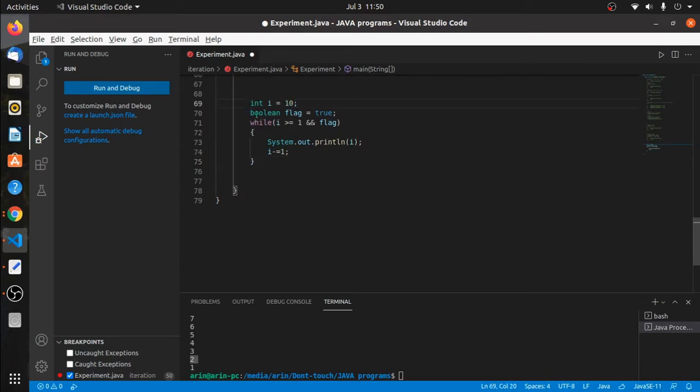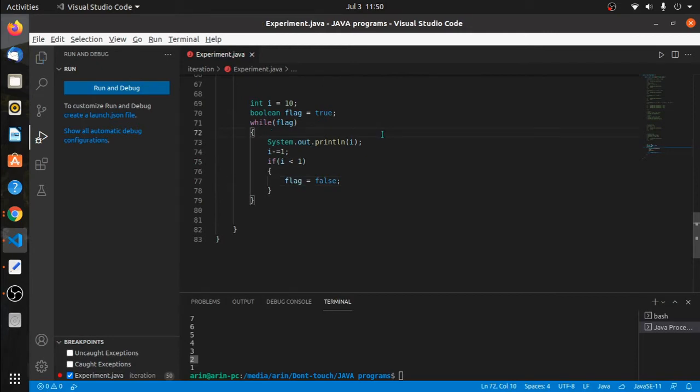Let's say, how about boolean flag equals true and while flag, I will write System.out.println(i), i -= 1, and if i is less than 1, then flag equals false.